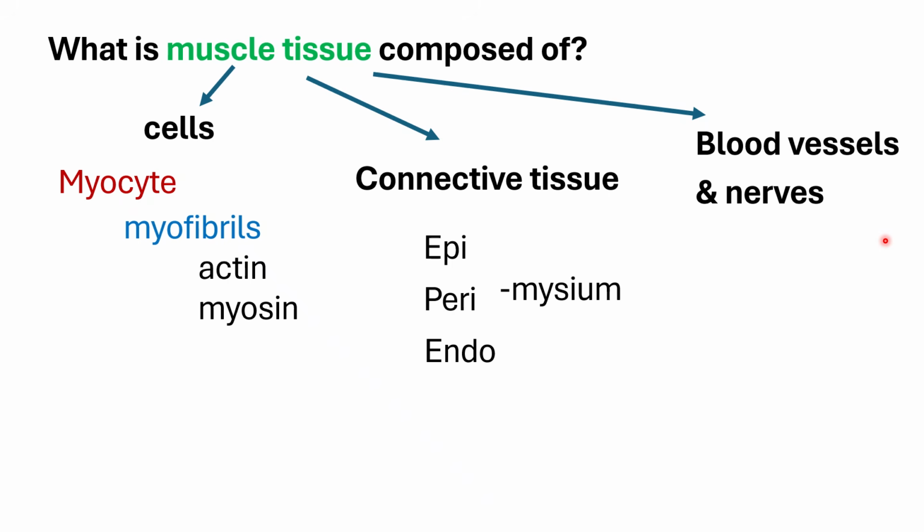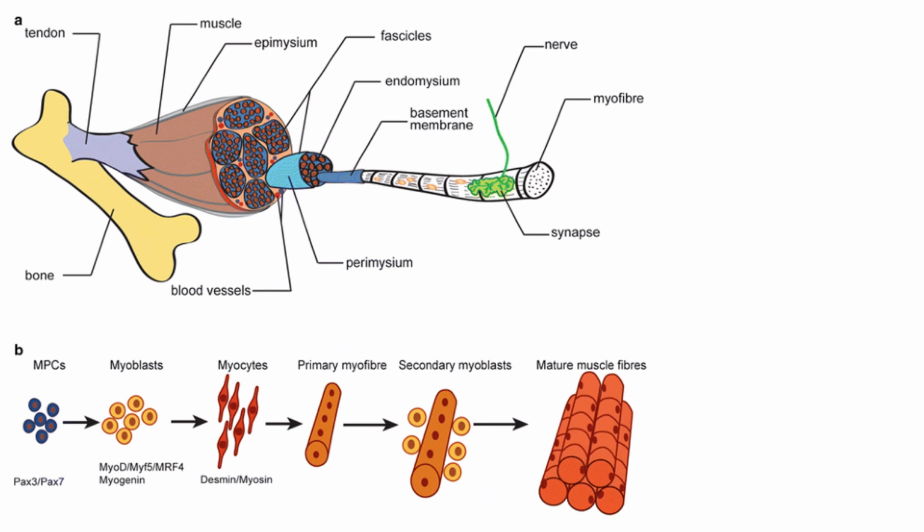Then you would have blood vessels and nerves embedded somewhere, usually within your perimysium and epimysium. Okay? And again, this is the development story that we talked about earlier, which explains why skeletal muscle cells have multiple nuclei in one cell.